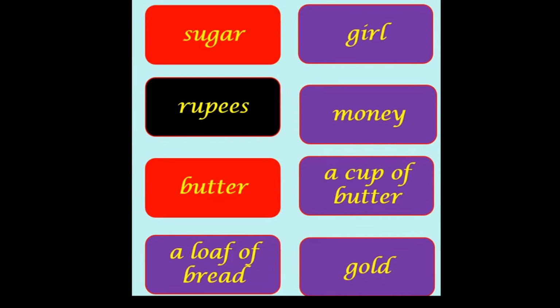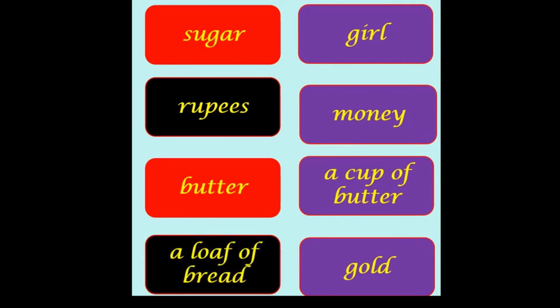Now the next one is a loaf of bread. You know what we mean by a loaf of bread? Here we are talking about one full bread. We can count whether we have 1 loaf of bread or 3 loaves of bread, right? So it is a countable noun.